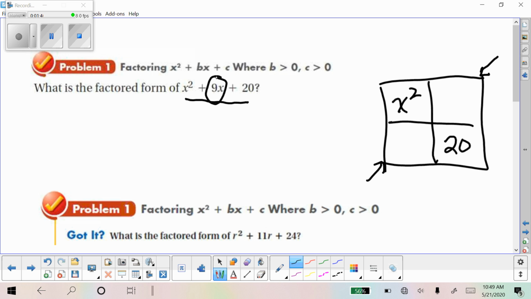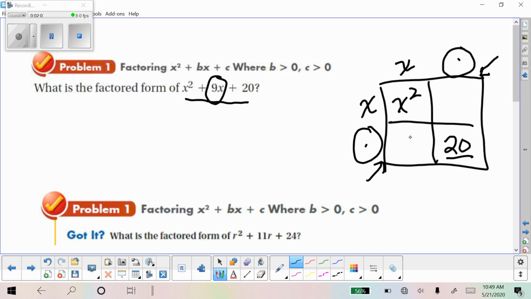Okay, so now we know that x times x is x squared. Now for this spot right here, and this spot right here, we know that those two numbers multiplied equal 20. So we're going to try and think of two numbers that multiplied together equal 20.